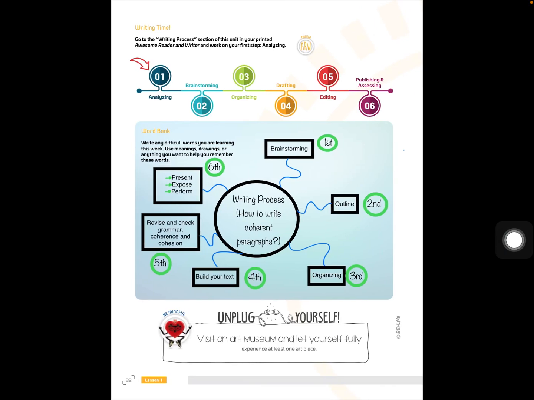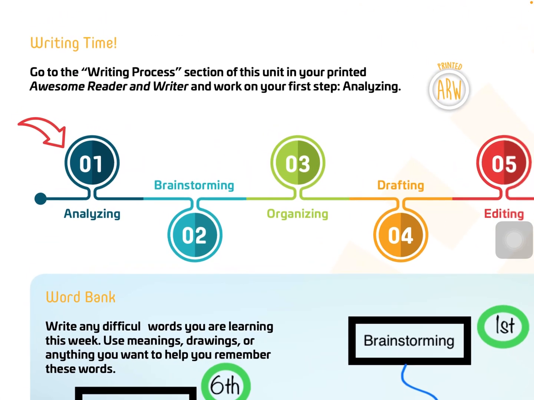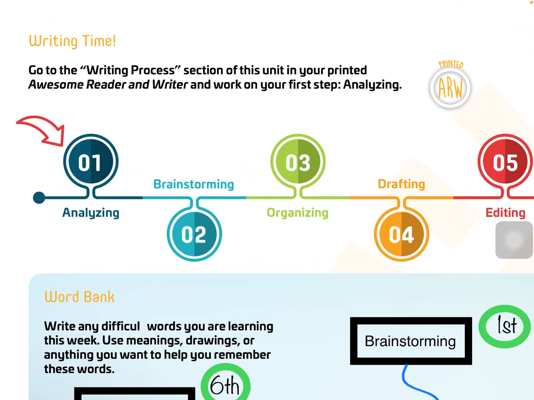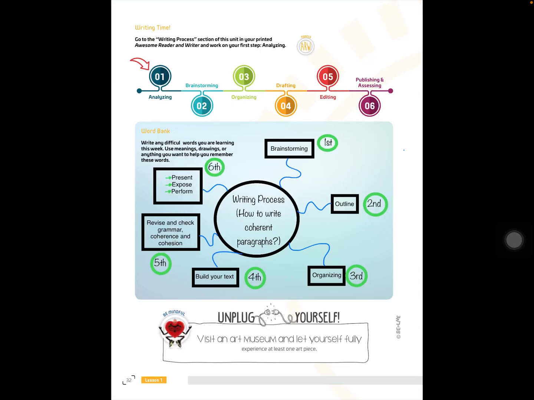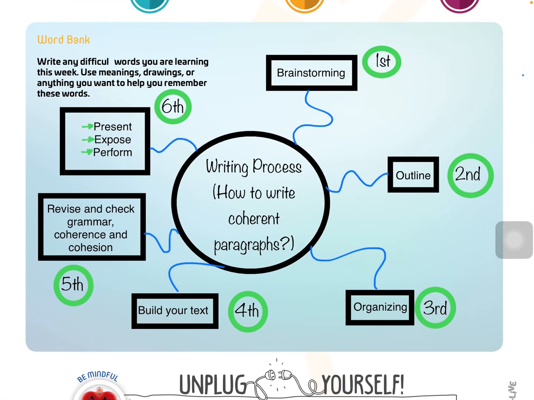Then you are going to go to page 32. This is an interesting class because we are going to work with the writing process. So I created this image, or this mind map, to understand how to write coherent paragraphs.